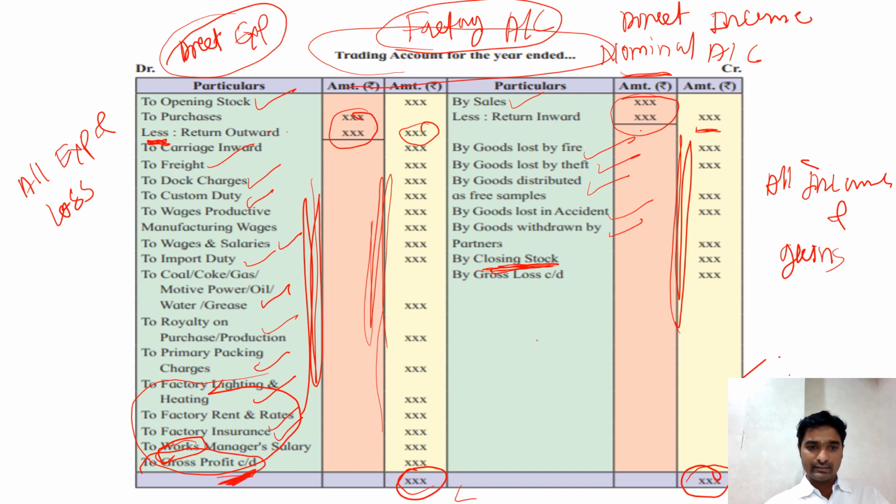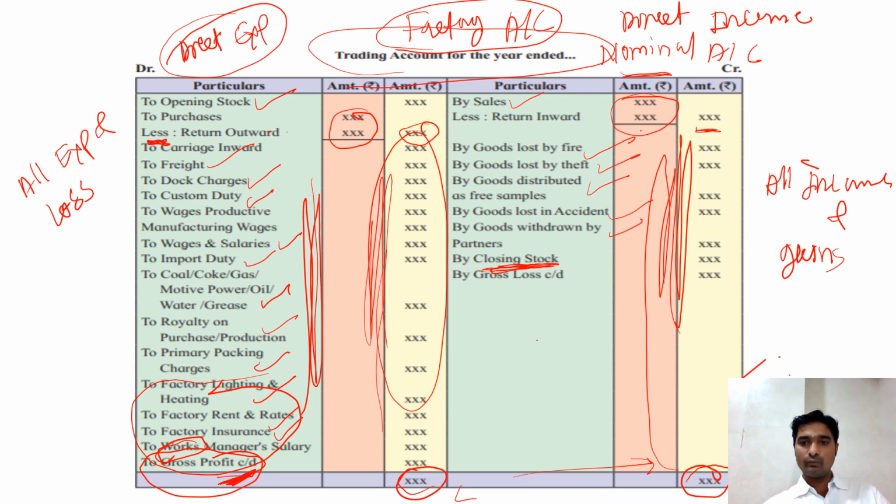See, it is given here. So this is your gross profit carried down. In the opposite case, when the debit side items are more than your credit side items, the total is taken on the debit side, and the same total will be taken on the credit side, and from that these items are deducted, and whatever difference we get is called a gross loss. This is how the gross profit or gross loss can be found.